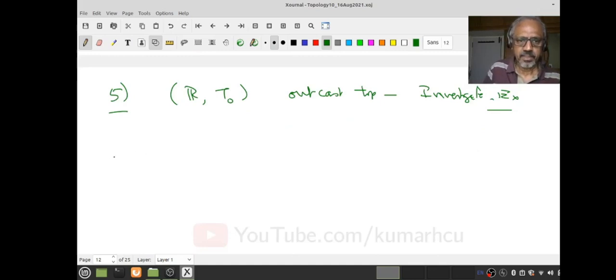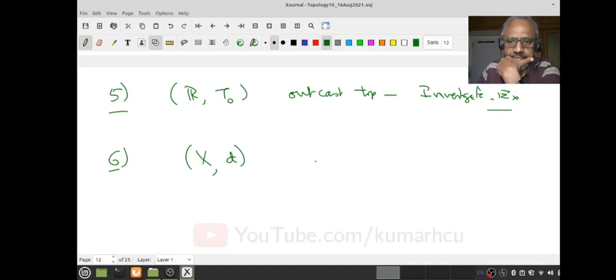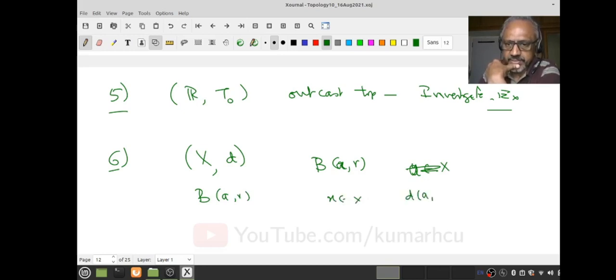Okay, now let's look at the sixth. Suppose I have a metric space (X, d). Let's look at B(a, r), the open ball. Let us start with an x in X such that the distance between a and x equals r. That is, what do I have?